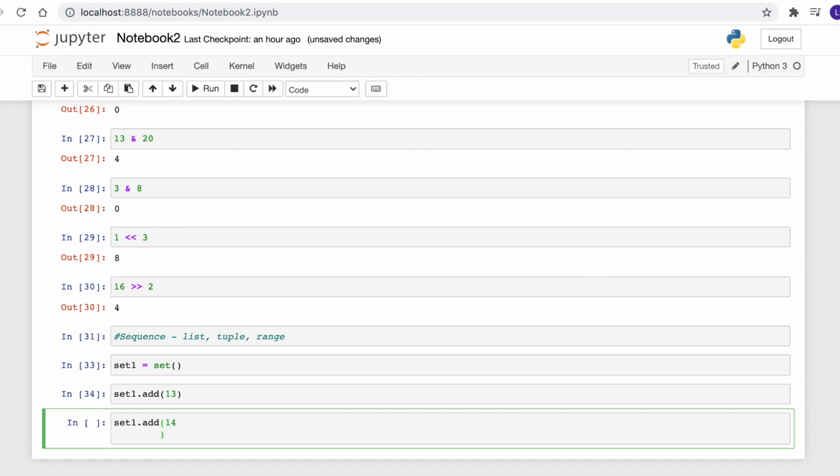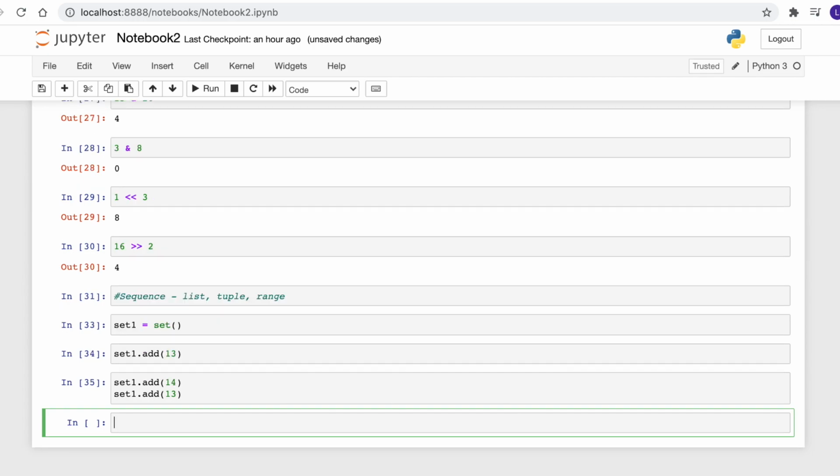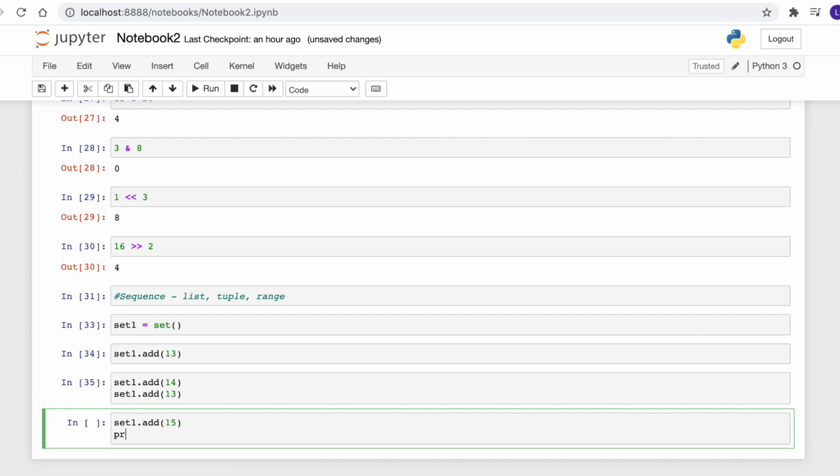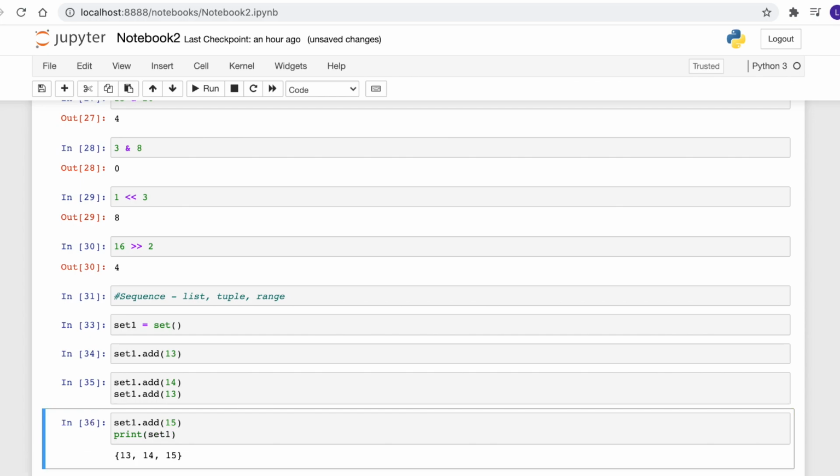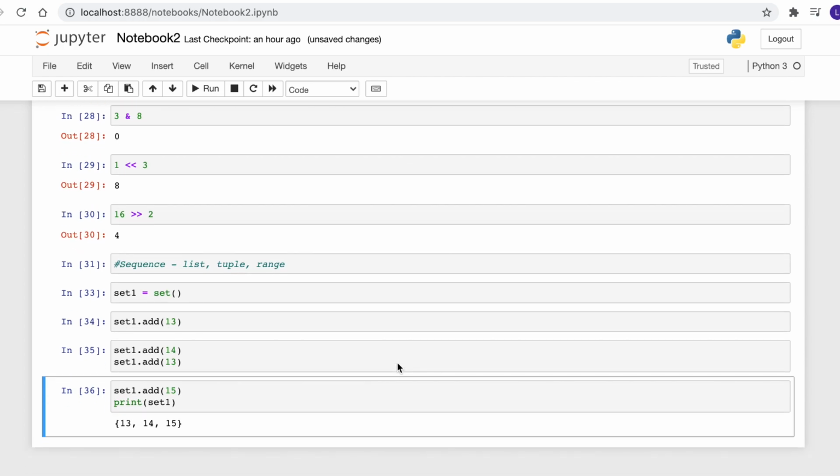Let's add 14, and then 13, and then we are again adding another number, that is 15. Let's now try to print the contents of the set by using the print function. So we see only 13, 14 and 15 even though we added 13 twice.